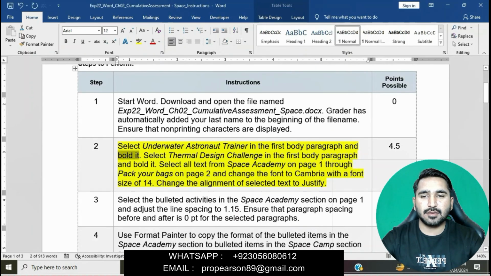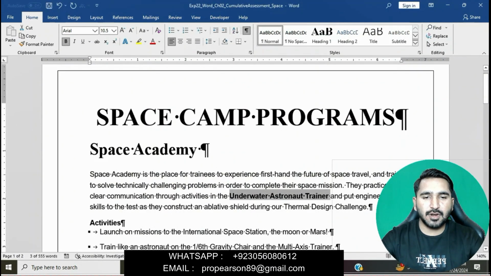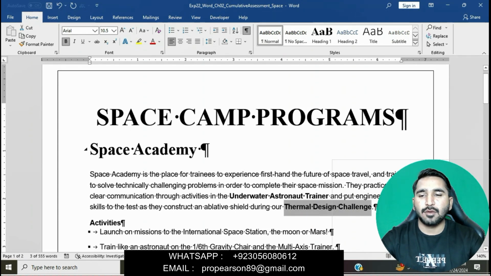Second is that select thermal design challenge in the first body paragraph and bold it. Go to the first body paragraph and then we will select this sentence, thermal design challenge. We will select this, go to the Home tab, and apply bold in the font group.